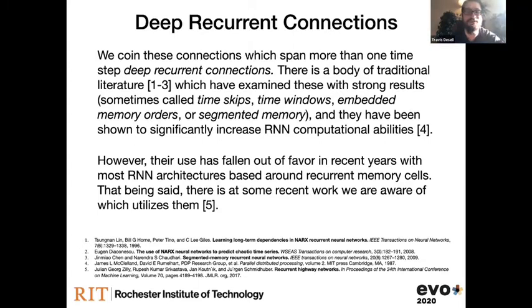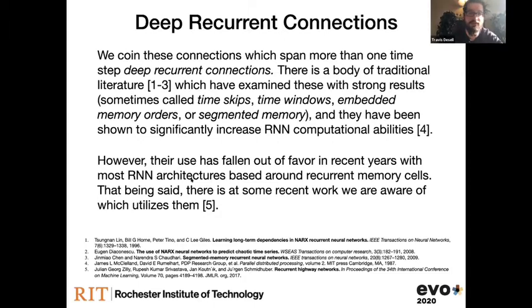There were a number of papers that investigated them, calling them either time skips or time windows, sometimes embedded memory order, something like that. And they were shown to significantly increase recurrent neural network computational abilities. But over the last maybe decade or so, they kind of fell out of favor, because long short-term memory networks and other memory cells became really hot topics, and I guess people forgot about these.